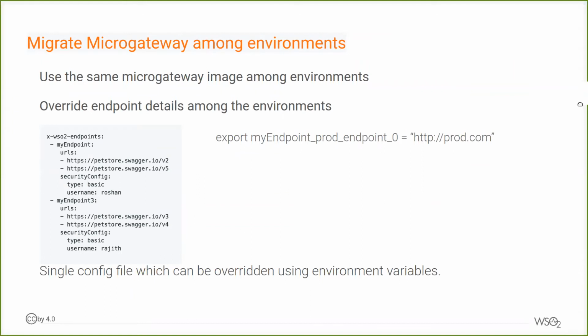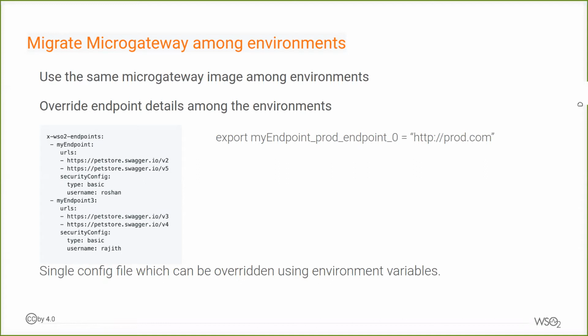So in Micro Gateway, what we build is some sort of an immutable runtime artifact or a Docker image. Once you provide the Swagger, we create all the service endpoint URLs and all the dynamic URLs, include them in that particular artifact or the Docker image, and we burn it into the Docker image, and we create an immutable image. So how can we make sure that you use the same Docker image or runtime artifact created in your dev environment in the testing environment as well?